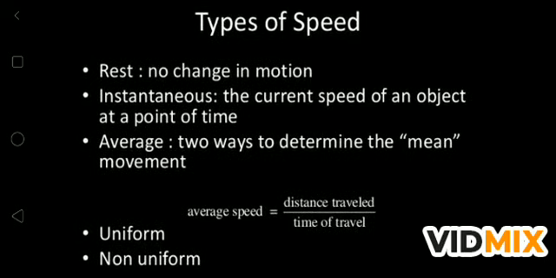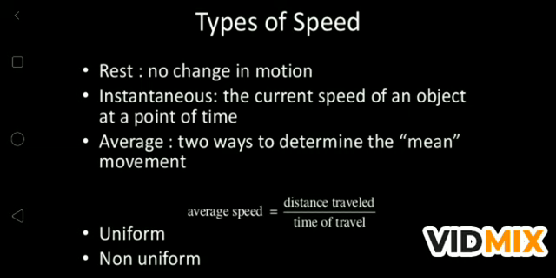If there is no motion, we can say that the body is at rest. Instantaneous means the current speed of an object at a point of time, means when there is no time difference. When we are running our bike, car or any other vehicle, and we see the speedometer in the vehicle at the particular time, what the speedometer is showing is the instantaneous speed.